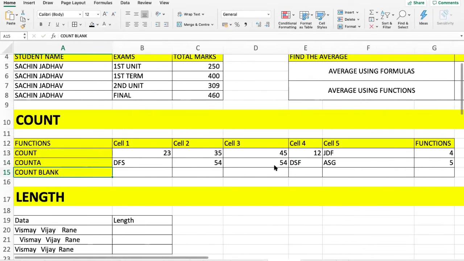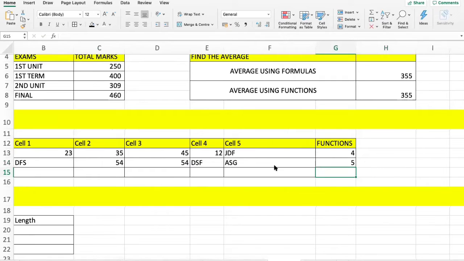And now is count blank. So what is count blank? Suppose you have a data range from row 1 to row 10,000 and you want to understand how many people have left their email ID blank or how many people have not updated their mobile numbers. You can simply use the COUNTBLANK formula and you will understand that this many people have not entered the details which were required.